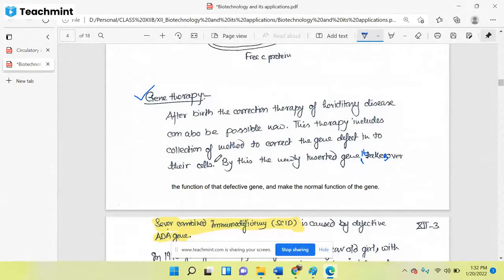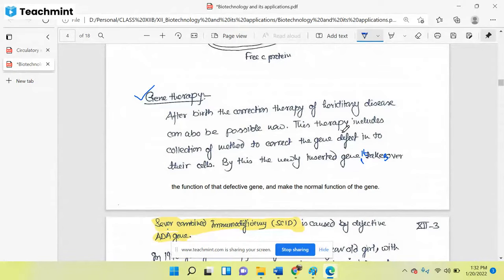So in the cells, if any gene defect is there, if any hereditary disease is there, what is the meaning of hereditary disease? If any gene defect is passing from one generation to another, then it is called a hereditary disease. And this disease is only because of the abnormal gene. Okay, so here, by this newly inserted gene, what happens for the gene therapy?